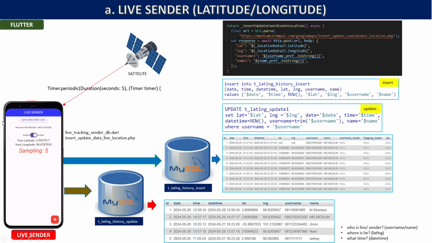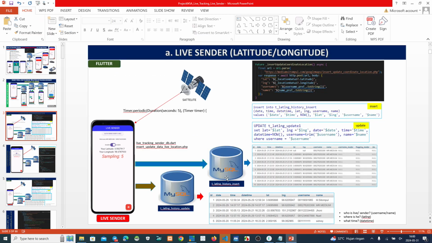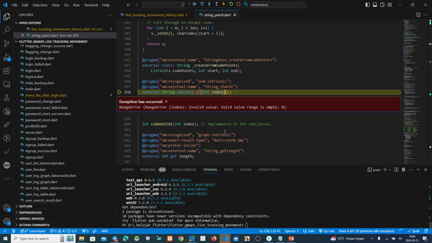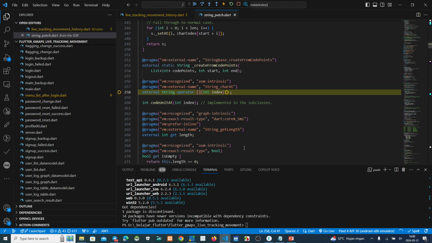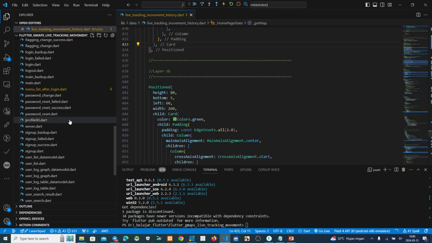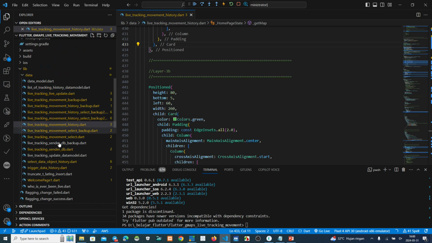This function will send in my project every 5 seconds. Let's look at the script. Where is it? Trigger data history.